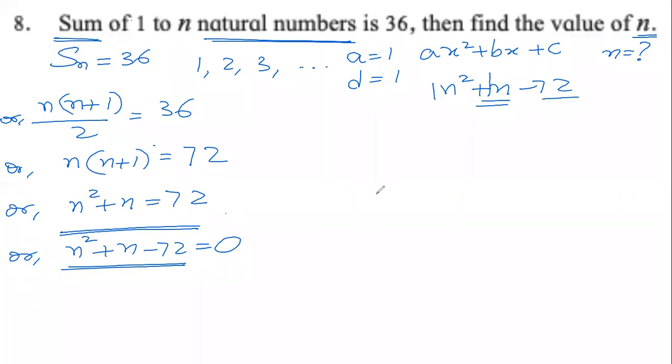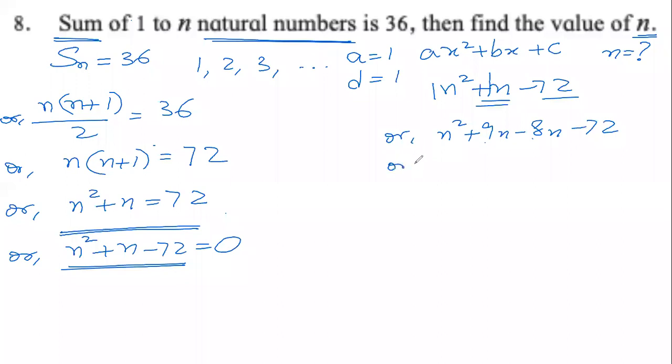So we need to split 1 into 2 numbers such that their sum is 1 and the product is minus 72. 72 is 8 into 9. So we can also write this as n square plus 9n minus 8n minus 72. 9 chocolates minus 8 chocolates, 1 chocolate is left. So we have not changed anything. But what happened here is plus 9 into minus 8 equals minus 72. This we studied last year.